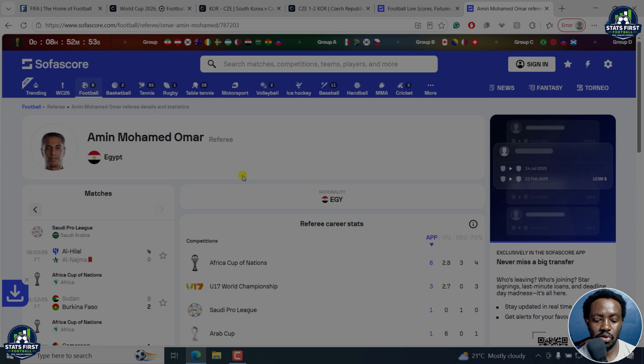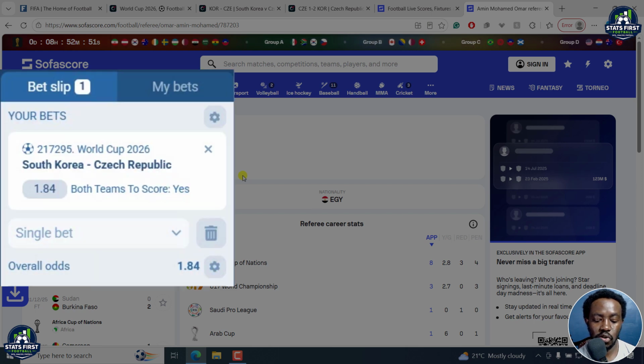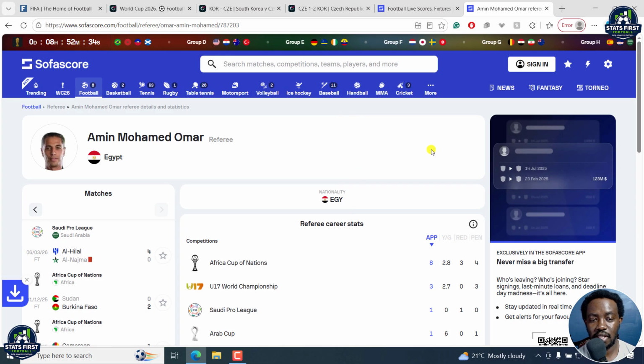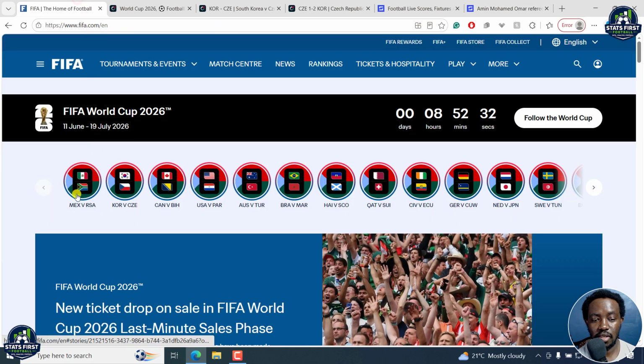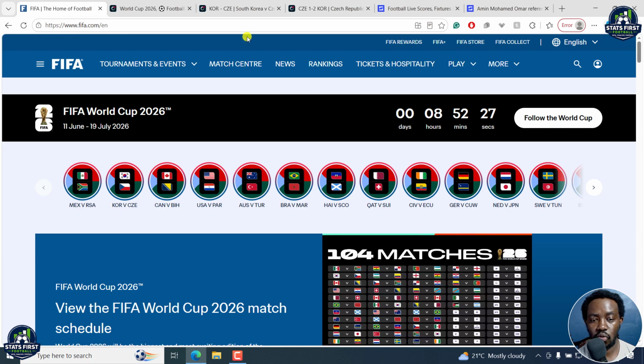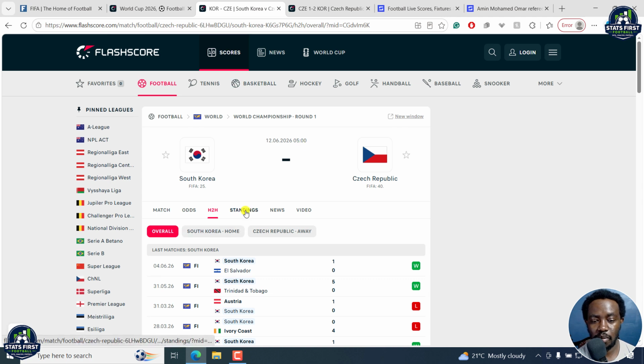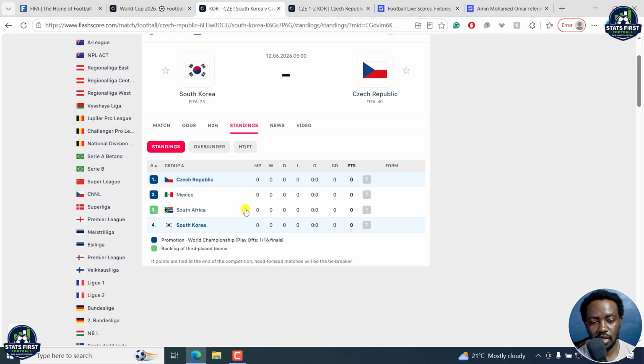So I'm also looking into both teams scoring in this particular game, and this is at odds of 1.84. Those are things I'm looking into as the day advances and as we wait. Now, one determining factor of how they're going to perform is how the first game turns out. The game of Mexico versus South Africa, if it ends in a flurry of goals, then let's all wait for what is going to happen, because these are teams in the same group.